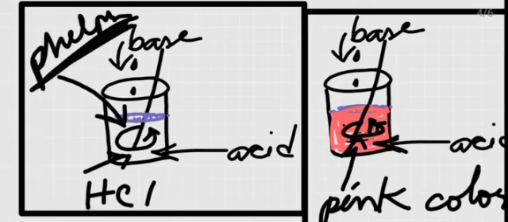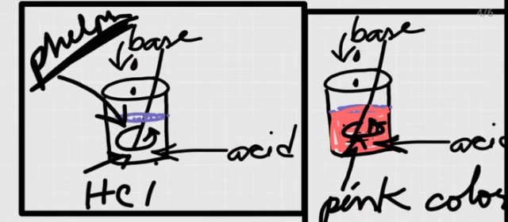Check the spelling in the book, as I have no space to write the spelling. You put 1 or 2 drops of phenolphthalein into this beaker, and you see what the color is. It is colorless. In the acid, phenolphthalein is colorless. When you put phenolphthalein in an acidic solution, there is no coloration in the solution.